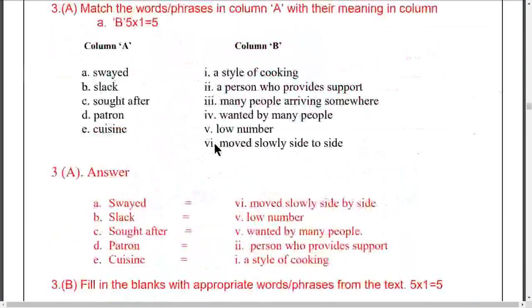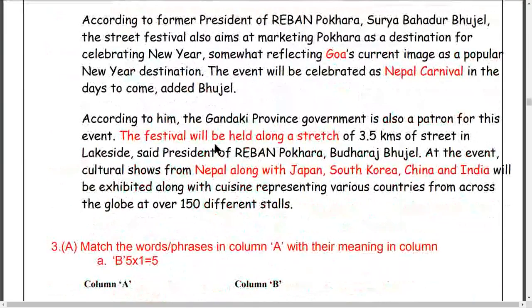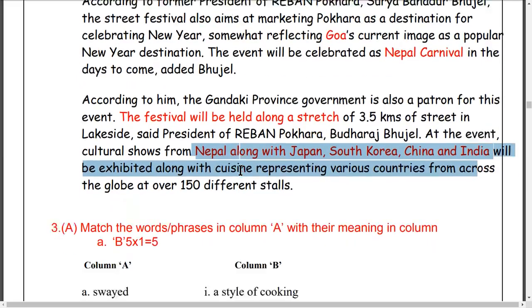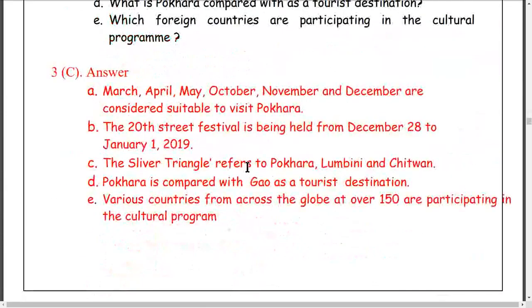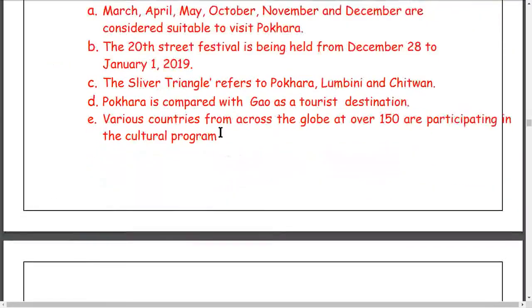The last part of the answer is here in the passage. The festival has Japan, South China, India at the event. These are the countries here. The answer is: Nepal, along with Japan, South China, India. You have to write this one. It means write only a complete sentence here.